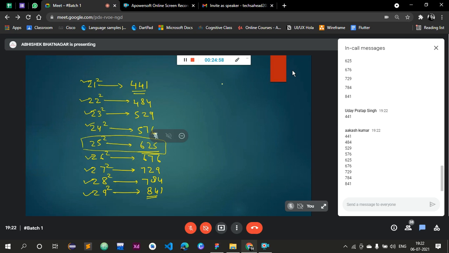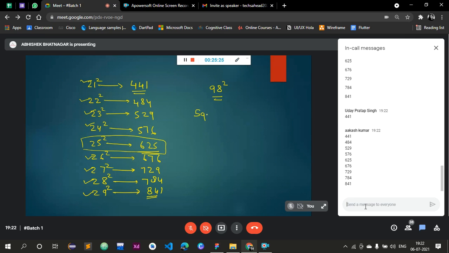Let's check the pattern. 21 square is 441, 29 square is 841. Got it? 22 square is 484 and 28 square is 784. 23 square is 529 and 27 square is 729. 24 square is 576 and 26 square is 676.